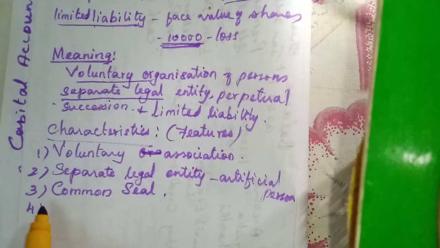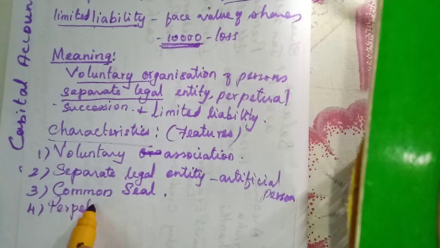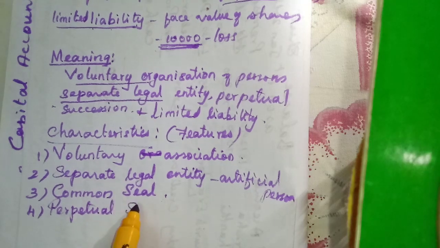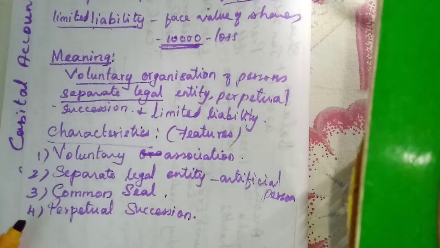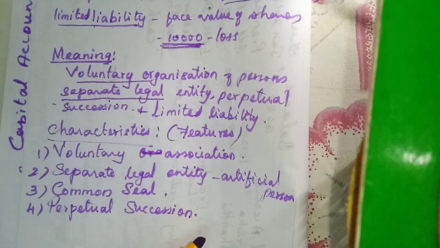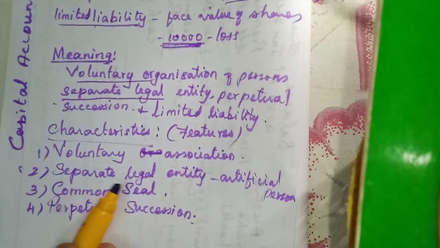Then perpetual succession. Perpetual succession I have explained. It has a long life. That company will continue forever. Forever means not till the end of the world, but for a long period of time it will survive. So no one can stop its continuity, its running, because the members and the company are separate legal entities.